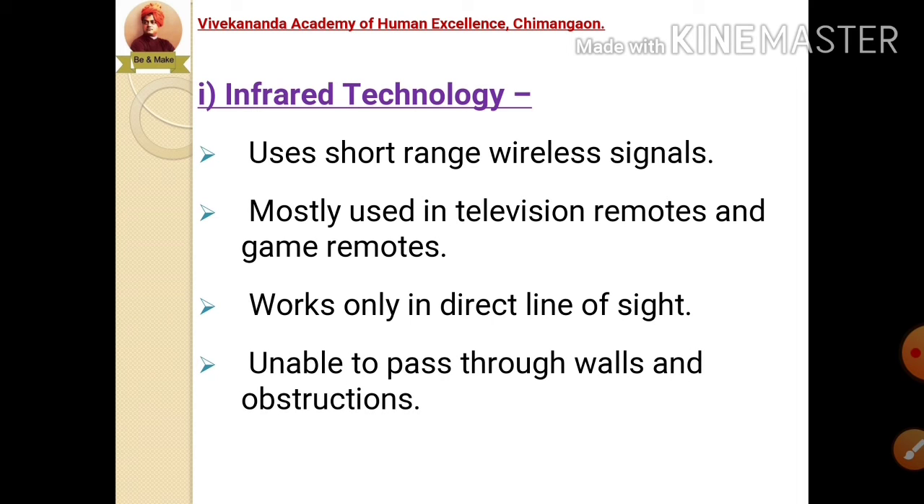And again, it is not able to pass through walls and obstructions. Means if any obstacle comes in between the signal, or in the path of the signal, then the signal will not pass to the other side.